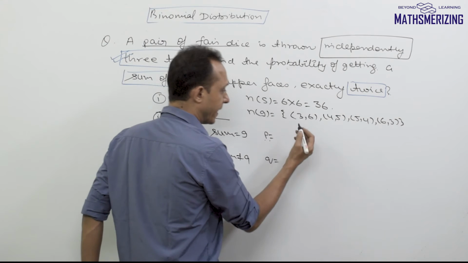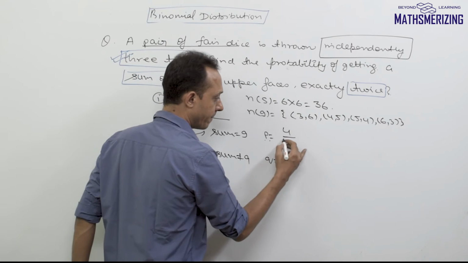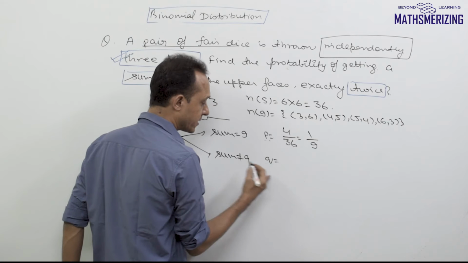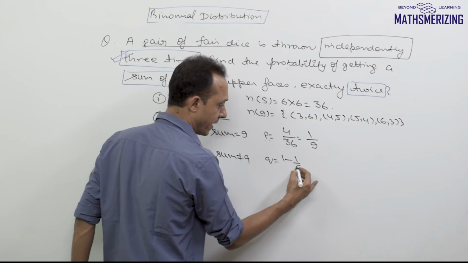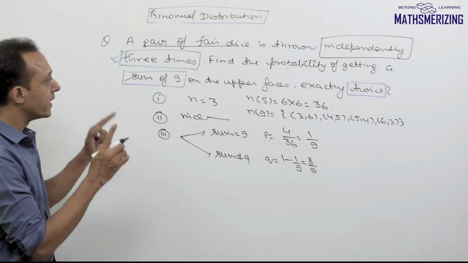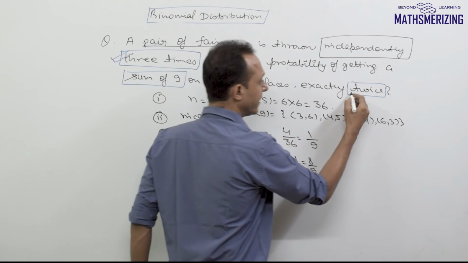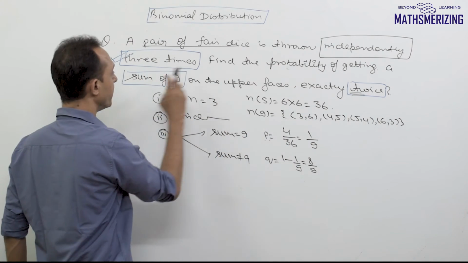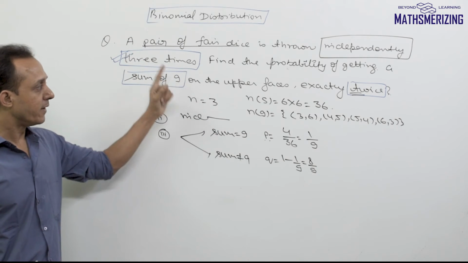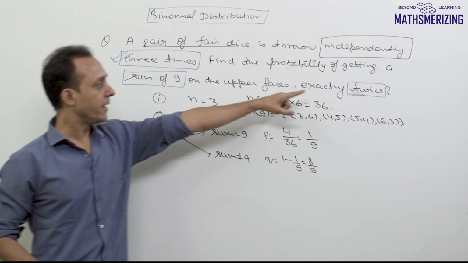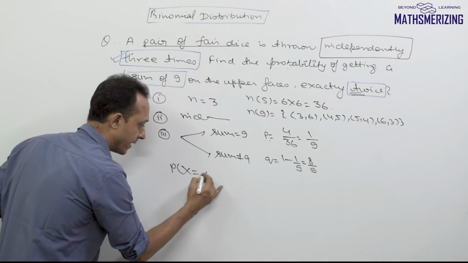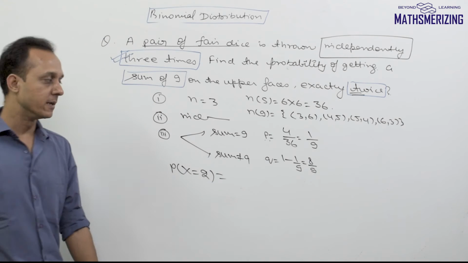So the probability of getting the sum 9 will be simply 4 by 36, which is 1 by 9, and not getting the sum 9 is simply 1 minus 1 by 9, and that should be 8 by 9. Now we need to find the probability of getting the sum of 9 exactly twice. So that is, out of these 3 trials, we need to find the probability of exactly 2 successes. So I need to find the probability when the value of the random variable is 2.